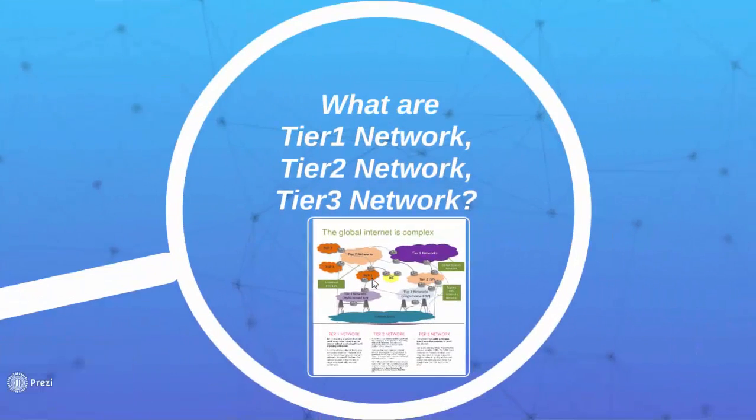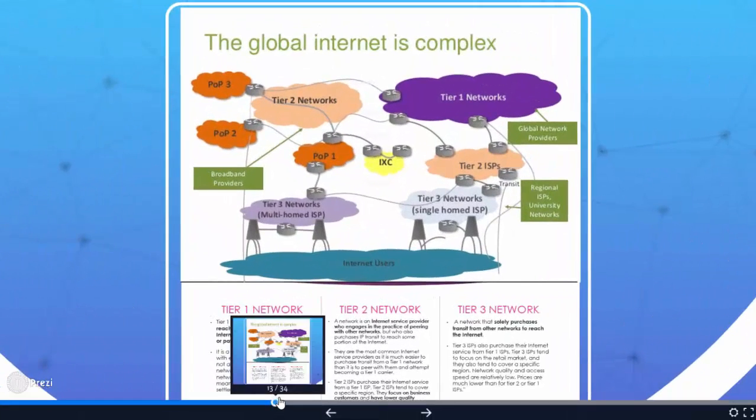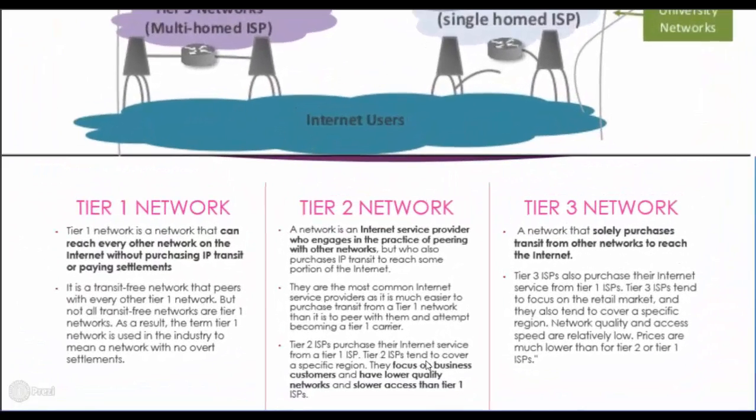So, our next question is, what is a Tier 1, Tier 2 and Tier 3 network? A Tier 1 network is a network that can reach every other network on the internet without purchasing IP transit or paying settlements. A Tier 2 network is a network of an internet service provider who engages in the practice of peering with other networks. And Tier 3 solely purchases transit to reach the internet.